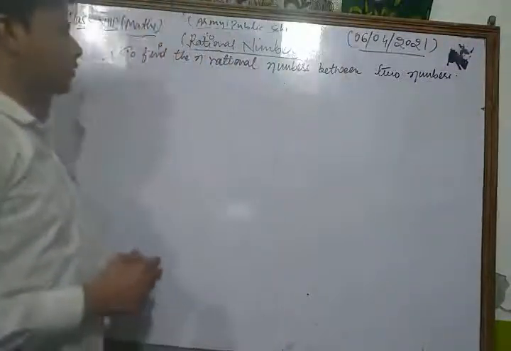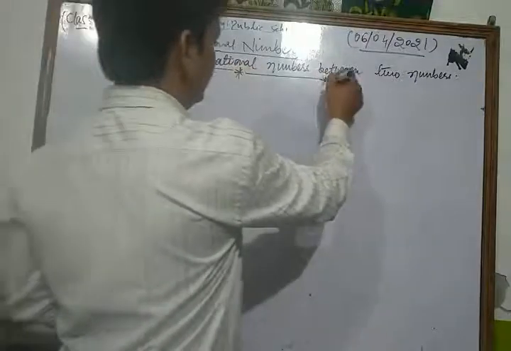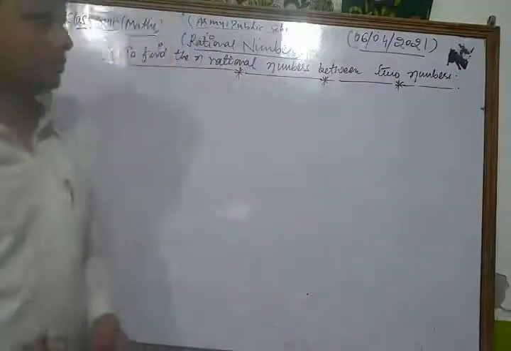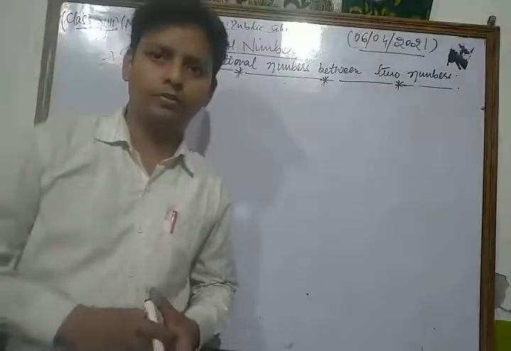Okay, so your topic is to find the n rational numbers between two numbers. This is one of the most important topics of your syllabus.